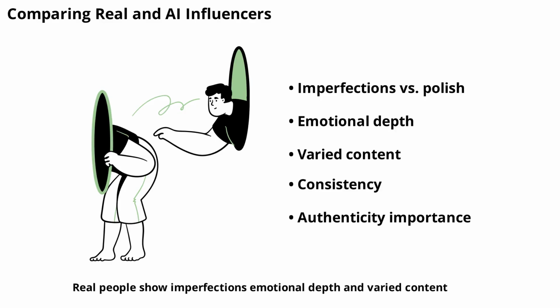Real people show imperfections, emotional depth, and varied content. AI influencers are consistent, polished, and predictable. This comparison helps you understand what to look for when evaluating TikTok profiles and reinforces the importance of authenticity.